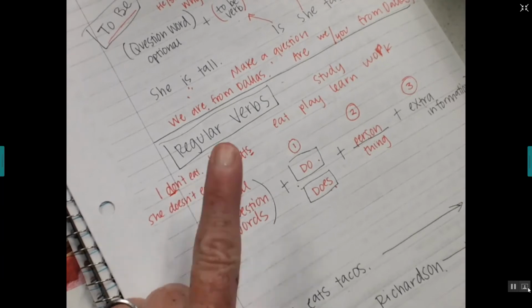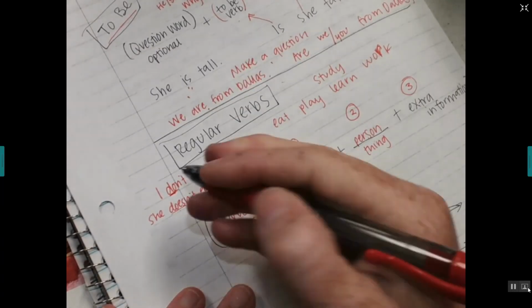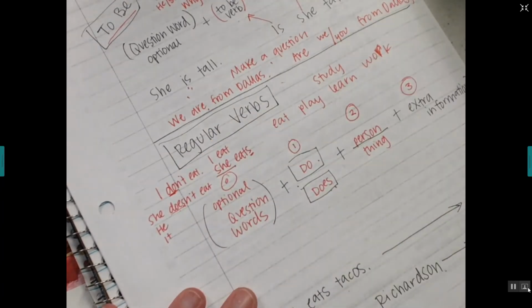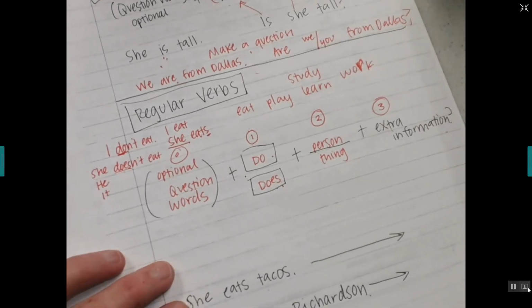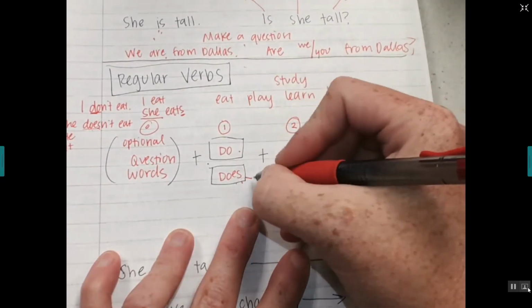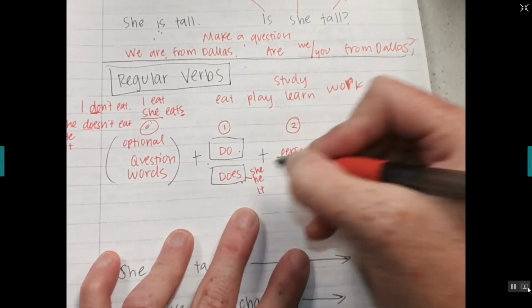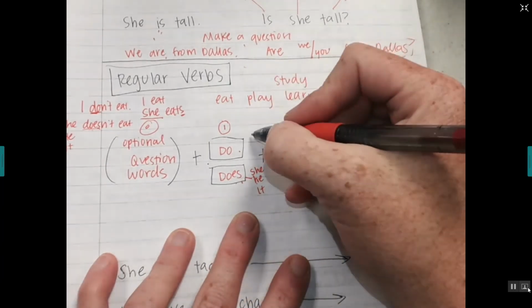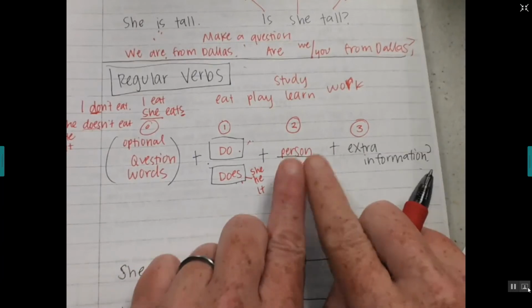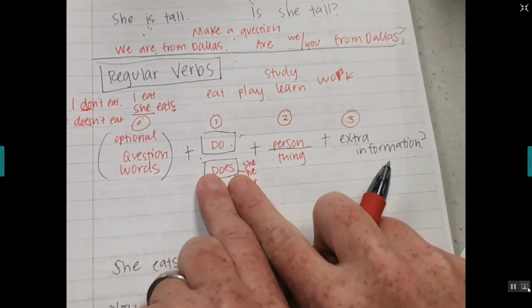I don't eat. She doesn't eat. So remember we used this one with she, he, and it. Doesn't. That's when we use doesn't. Alright, so same. So here you're only going to use does with he, she, or it. Everyone else, I, you, we, they, you're going to use do. So again, it depends on the person on number 2, which verb you use in number 1.